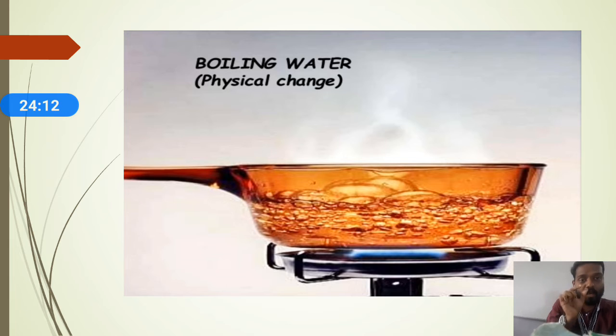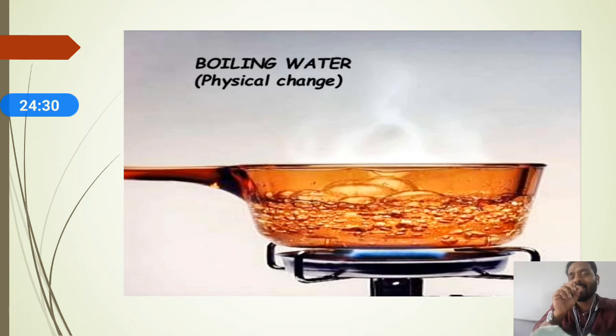Here also the water remains the same, but the liquid state is converting into a gaseous state. So here no new substance is formed, and that's why it is purely a physical change.